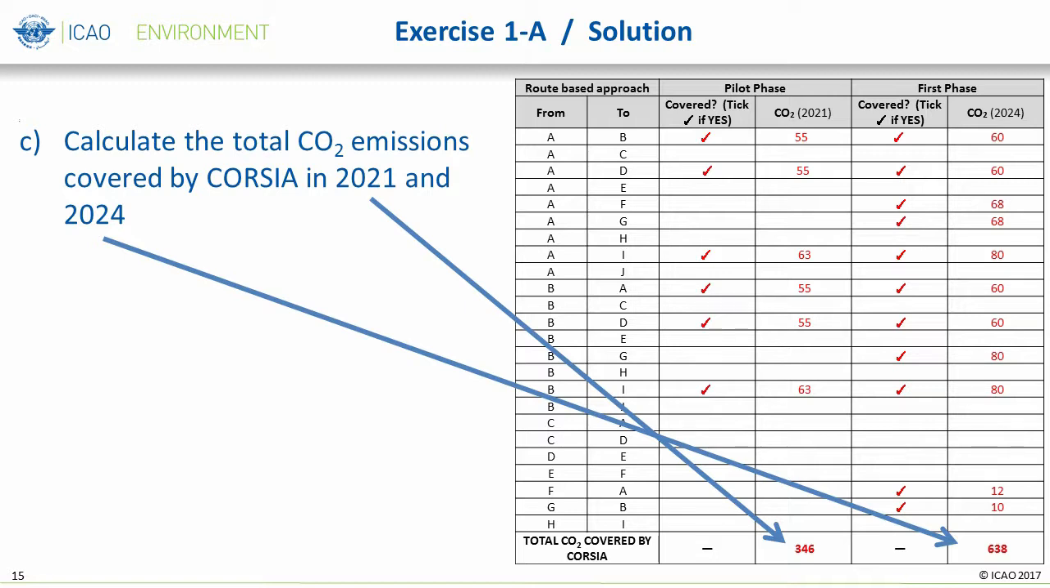It's interesting to note that not only did total CO2 emissions value increase with the addition of 2 participating states, constituting 5 more covered routes, but within the span of 3 years, the CO2 emissions on each route also increased, which contributed to the increase in total CO2 emissions in 2024.